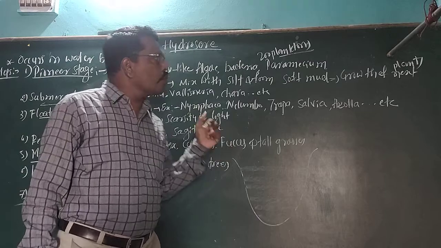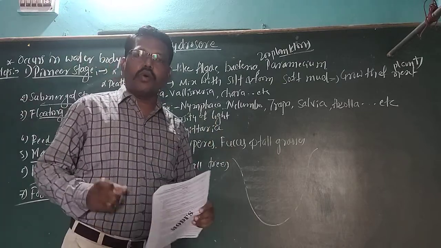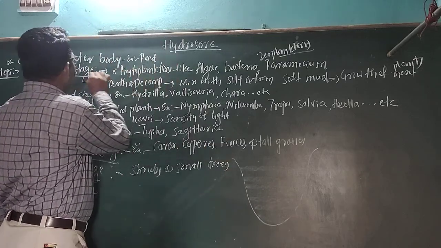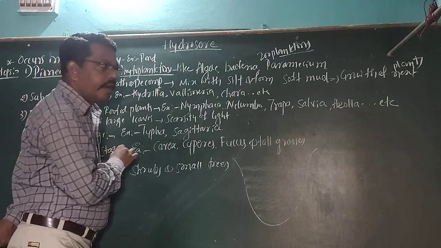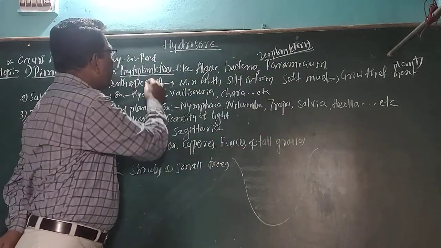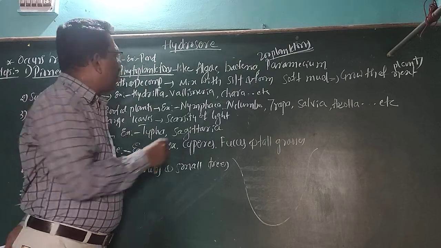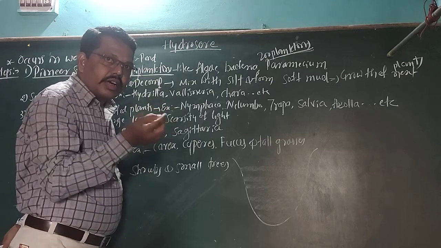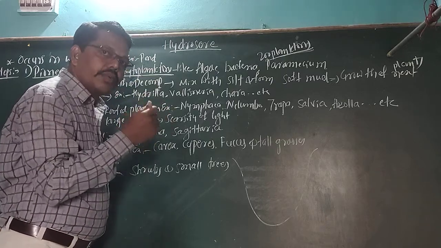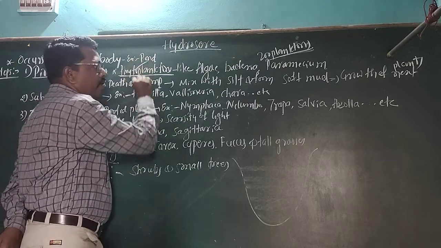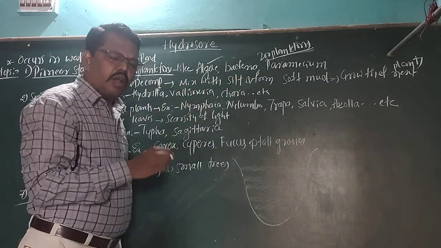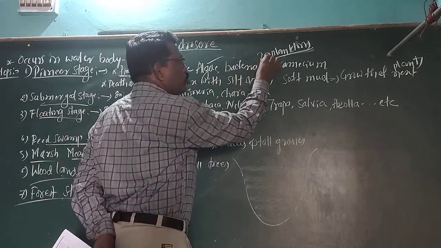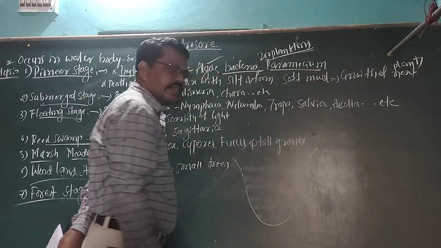Okay, first we want to know about the pioneer stage. Sir, what do you mean by pioneer stage? Within the pioneer stage, phytoplanktons as well as zooplanktons are there. What do you mean by phytoplankton? Phyto means plant. Those are minute and not very well developed. Those plants are phytoplanktons. We can take algae as an example; almost all the algae are found within the water body. For zooplankton, you can take bacteria, paramecium, amoeba.